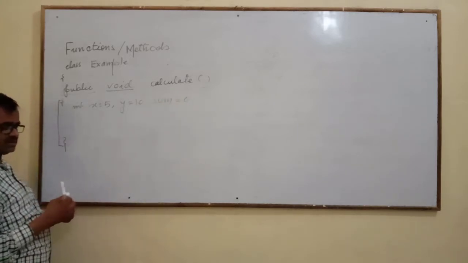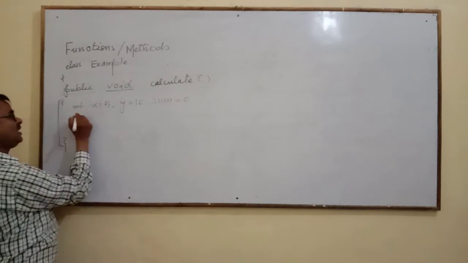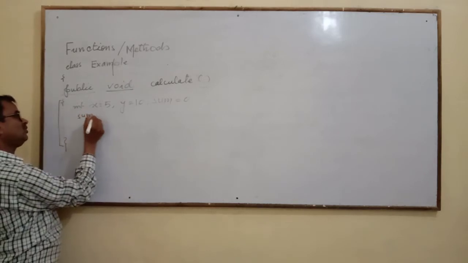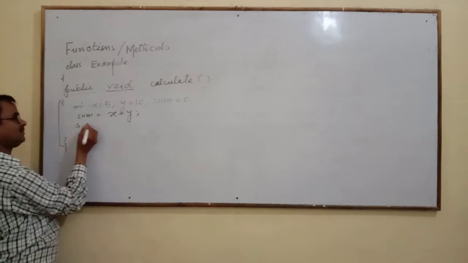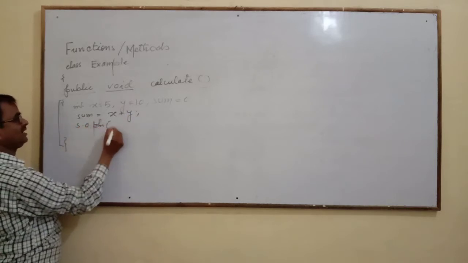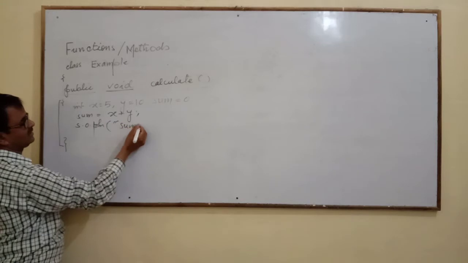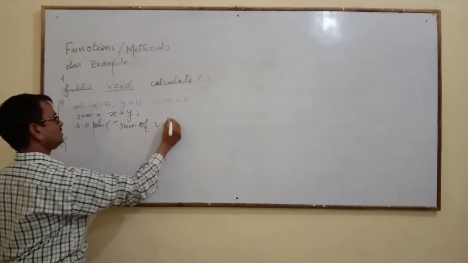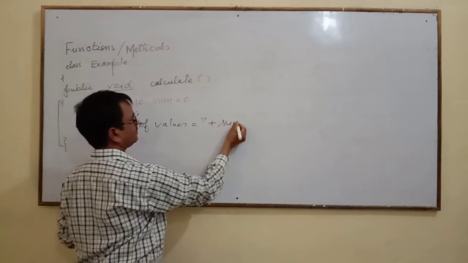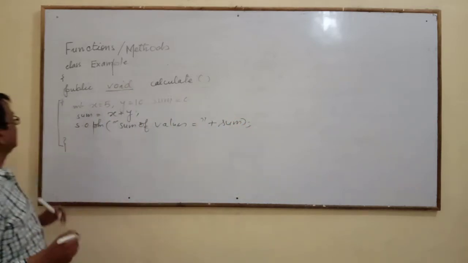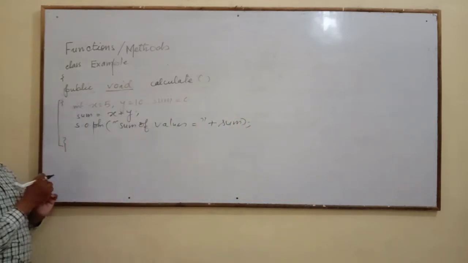You have already done such types of programs. Here write sum equal to x plus y. Then you write System.out.println, sum of values equal to plus sum. After that this method is finished.